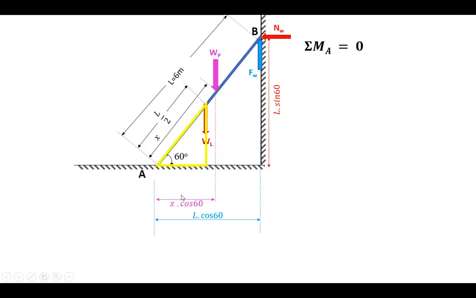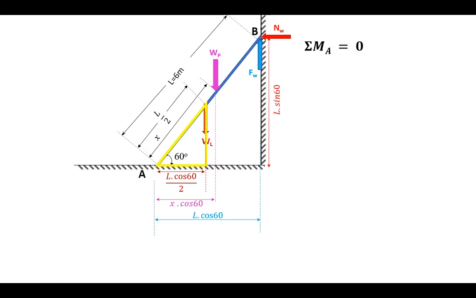Next, let us consider another triangle. In this case, because this WL is acting at the center of the ladder, this is L by 2, and hence the distance of this WL from A will be L by 2 cos 60, because this is the adjacent side from trigonometry, right? From the geometry.